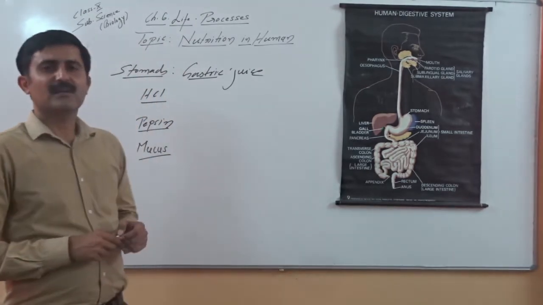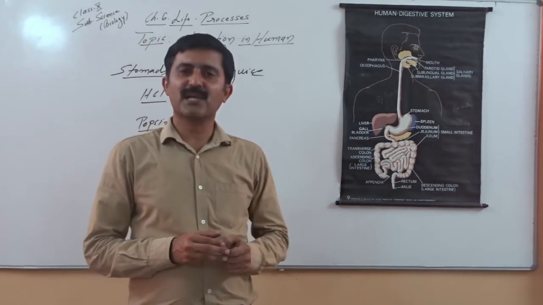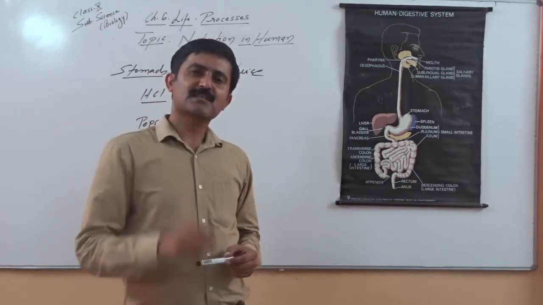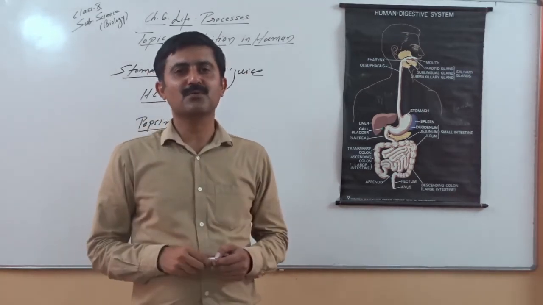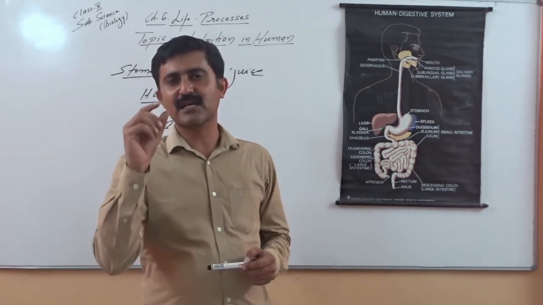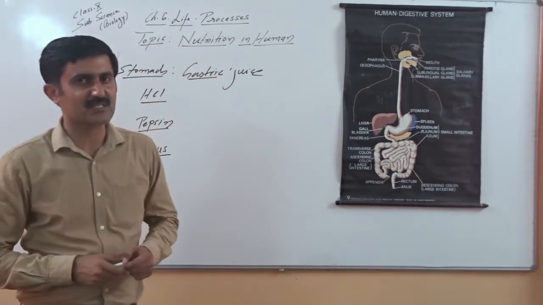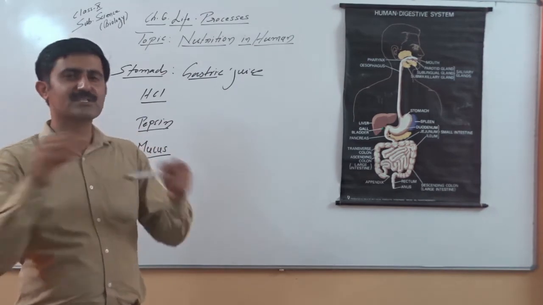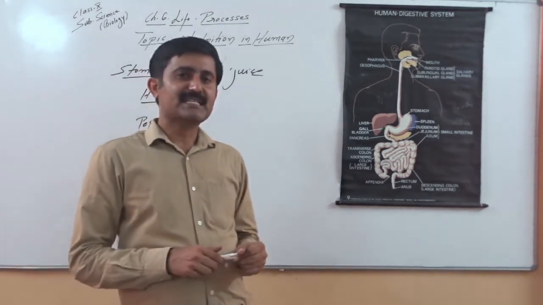Pepsin helps in partial digestion of complex protein. Complex proteins are broken down into peptides and peptones. These are the segments of protein. We can consider them as segments of proteins, or chains of amino acids.